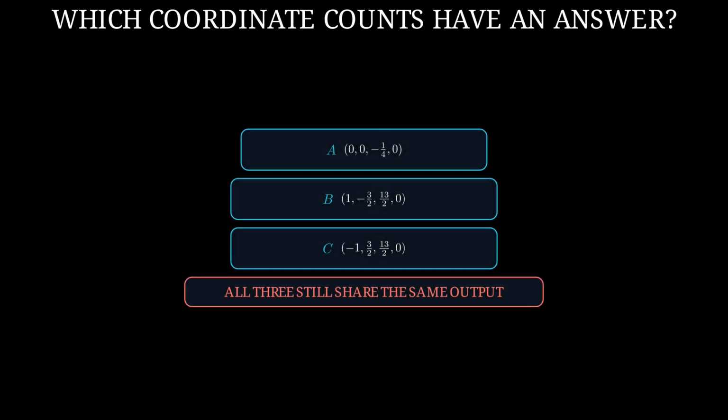Add a 4th coordinate equal to 0 to input point A, input point B, and input point C. Their old outputs already matched, and the new output coordinate is 0 for all three. The collision survives. The same copying step works for every larger number of coordinates.